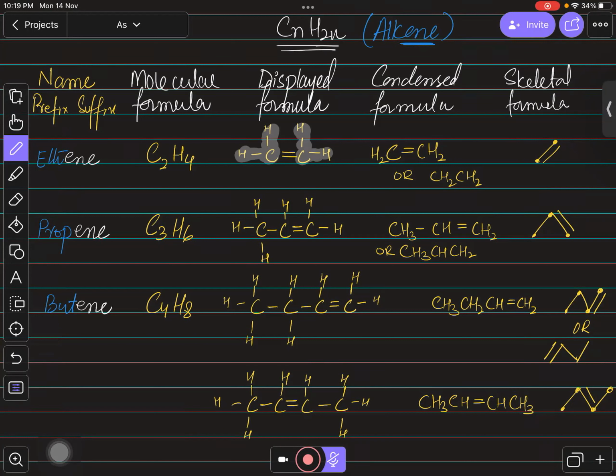Yes, sir. Now, one more thing to remember over here is that you can see the double bond is on the first carbon over here. So you can write the name of this as but-1-ene. This is but-1-ene because the double bond is on the first carbon. And over here, you can see the double bond is on the second carbon. Even if you are counting from the left-hand side or the right-hand side, the double bond is on the second carbon. So you can say that this is but-2-ene. Am I clear, every one of you?